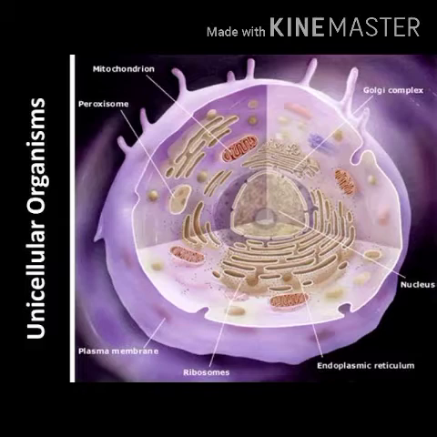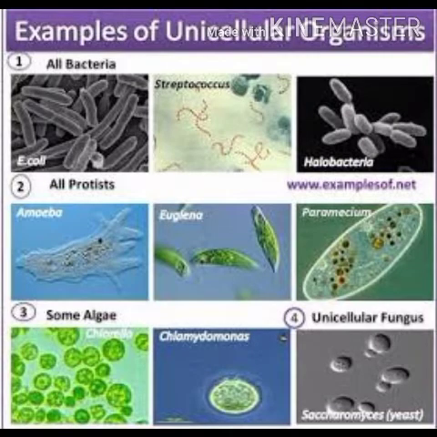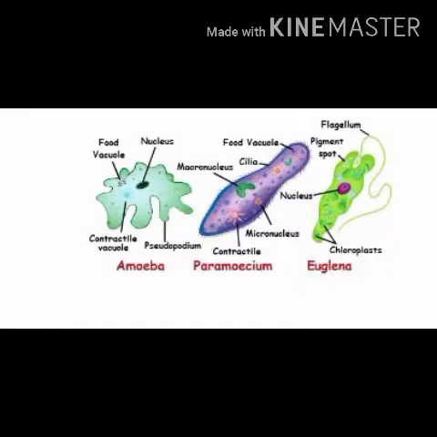As well, if you observe some organisms like amoeba, euglena, and paramecium, these are organisms which are made up of single cells. Even though these organisms are made up of single cells, they are also considered living beings.